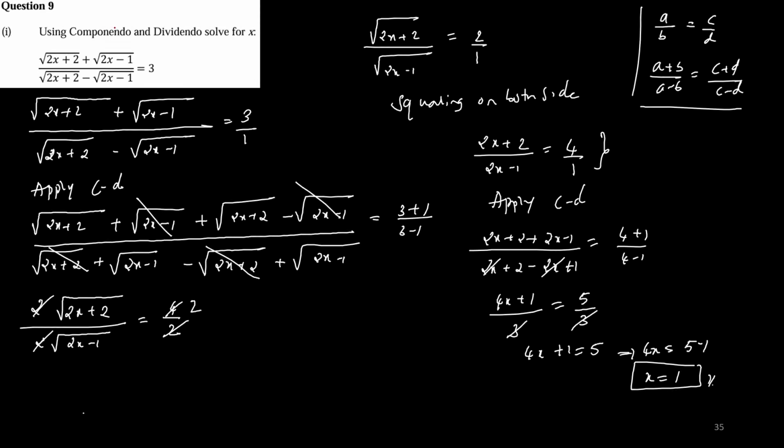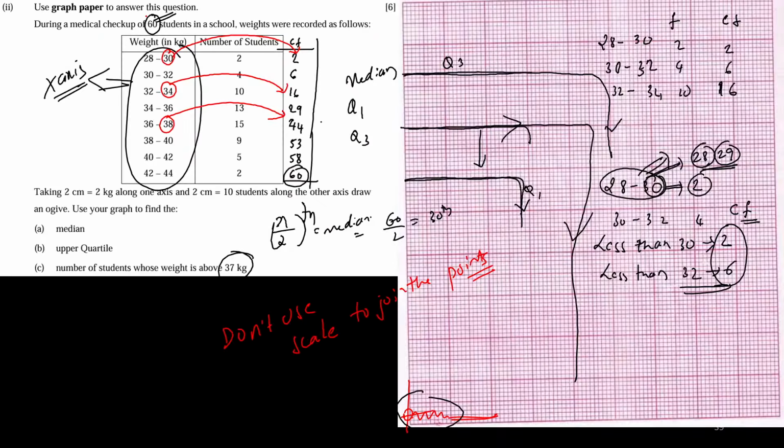Using the properties of proportion, see, in this question, look at what they have asked. Earlier, they asked to use componendo and dividendo to solve the question, so that property should only be used. But here they are telling us to use properties of proportion. This is also a PYQ, asked in one of the previous exams. Use the properties of proportion to find x is to y. Clear? Any of the properties can be used over here. It is not necessary for you to use componendo and dividendo only.